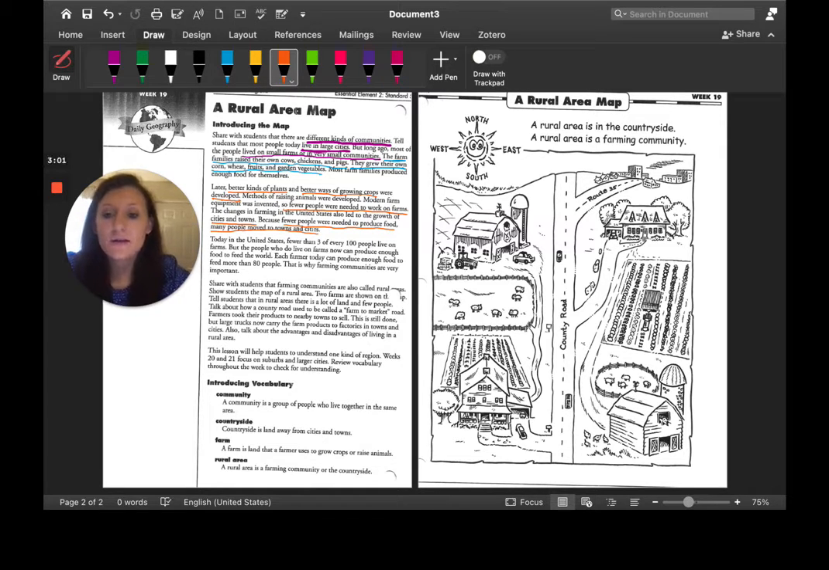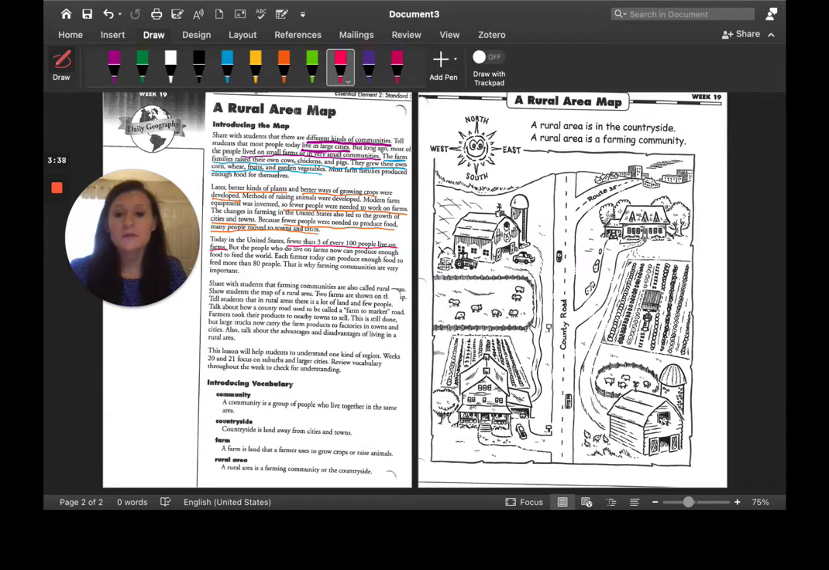Today in the United States, fewer than 3 of every 100 people live on farms. For every 100 people in a group, fewer than 3 would probably tell you that they live on a farm right now. But the people who do still live on farms today can produce enough food to feed the world. That is pretty cool.